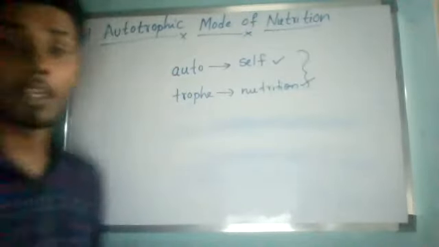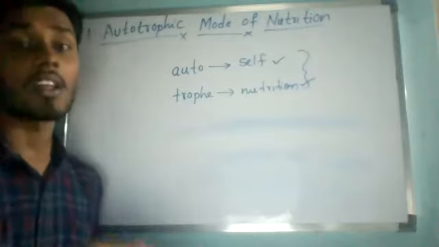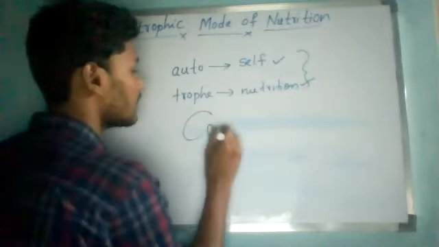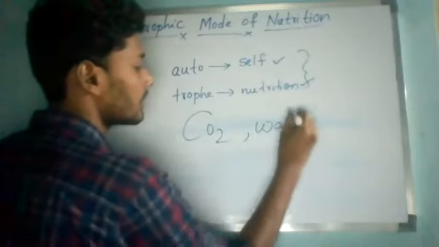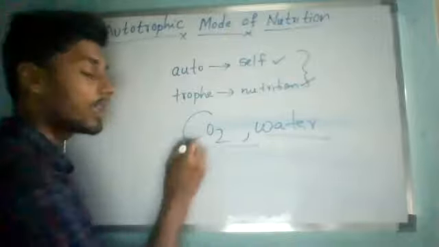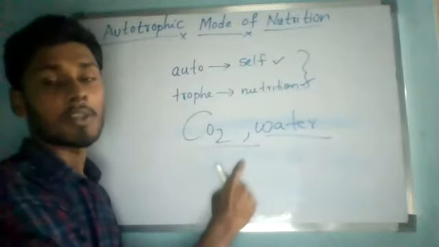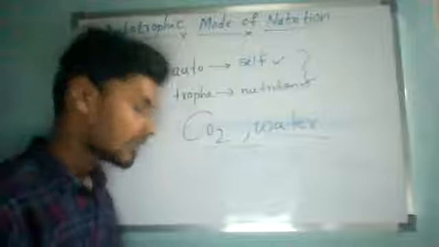From inorganic raw materials. Without that word, there is no meaning of the autotrophic mode of nutrition. All of you should remember. Simple inorganic materials like what? They are carbon dioxide and what is the other one? Water. So simple inorganic materials like carbon dioxide and water, which are present where? In our surroundings.